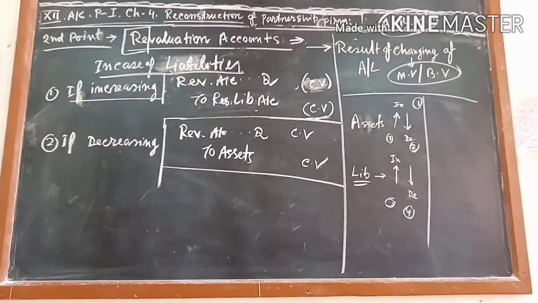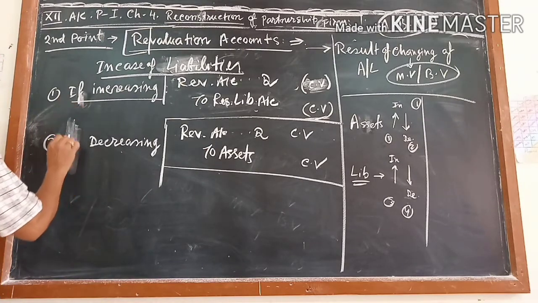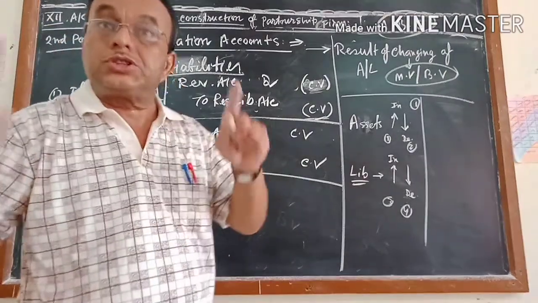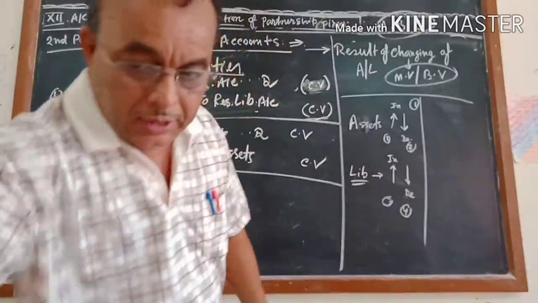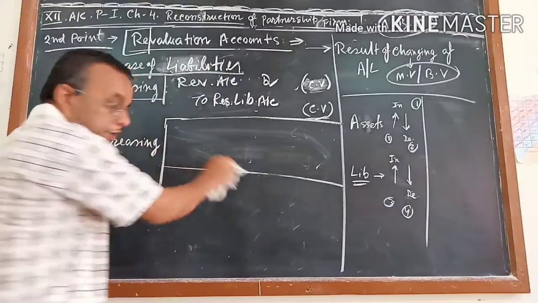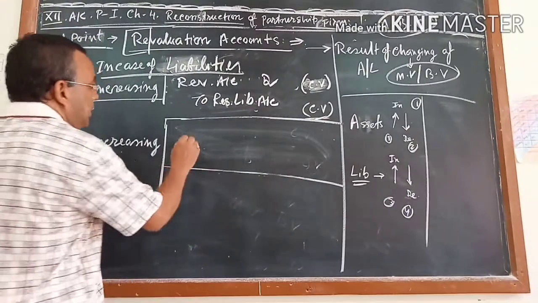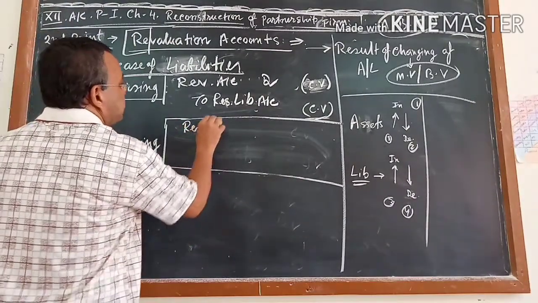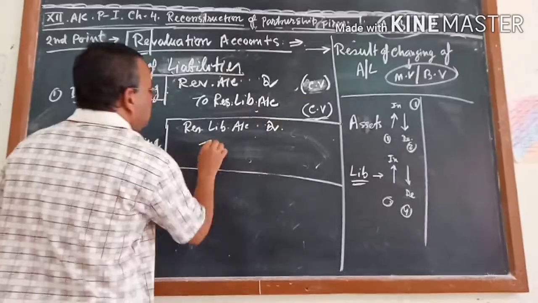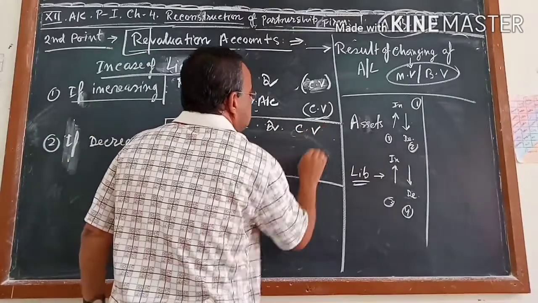Similarly, in case of decreasing, what will happen? Liability decreasing means this is your profit. When liability is decreasing, the liability balance will decrease, and liability is always a credit balance, so we have to make it a debit. So respective liabilities account debit to revaluation account. How much? The change value.